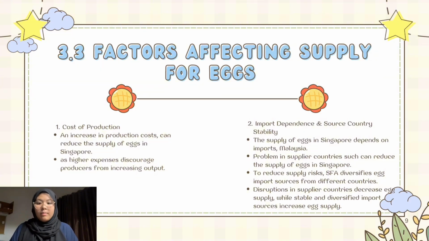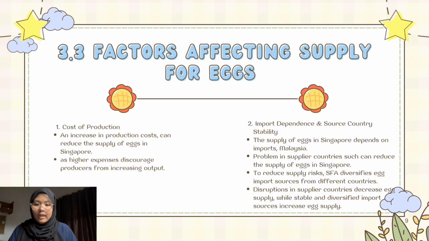3.3 Factors affecting supply for egg. What is supply? Supply is the amount of a product that producers are willing and able to produce and sell in the market at different price levels during a certain period of time. Assuming other factors remain constant, there are a few factors influencing the supply for eggs in Singapore.